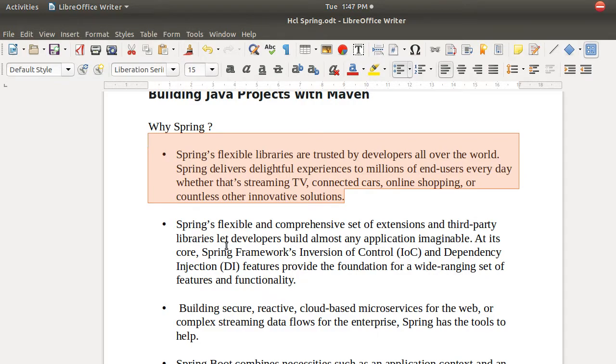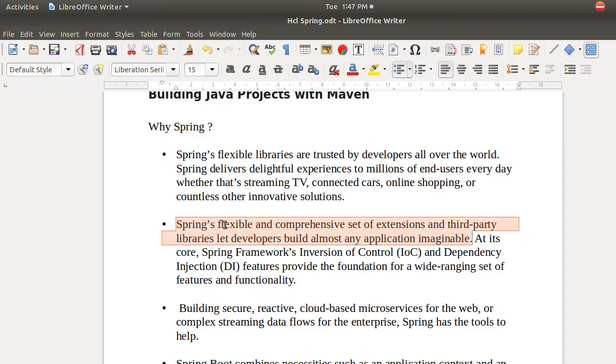If you see our real-time applications in Java, any application you take, most of them will be built in Spring. That is how famous it is, and that is how flexible it is. Why would everybody go for something commonly? Because it has some advantages, right? That is the only reason that everybody is going for Spring.